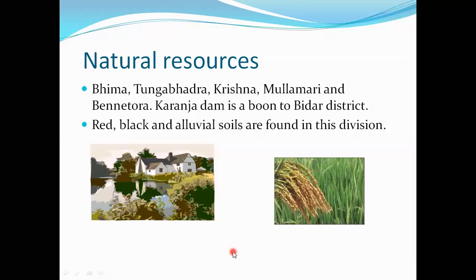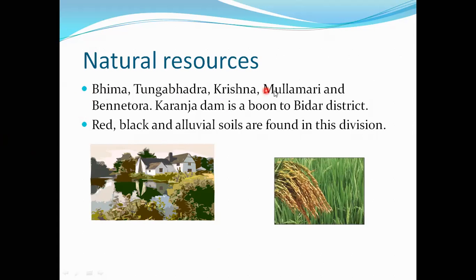Okay, next children, natural resources. What do you mean by natural resources? The things we obtain from nature, what we take from nature, we call natural resources. For example, rivers, oceans, minerals, agriculture, sky, rain, forests. These are known as natural resources. Yes or no? Even the soil also.